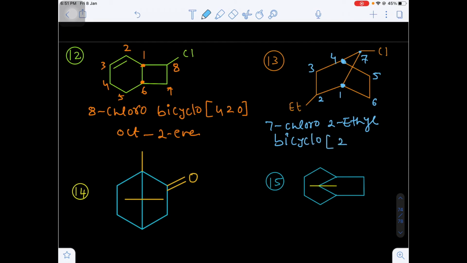Here the left side has 2 carbons, the right side bridge has 2 carbons, and between 1 and 4 only 1 carbon is there. Total 7 carbons are there. That's why I am writing heptane.